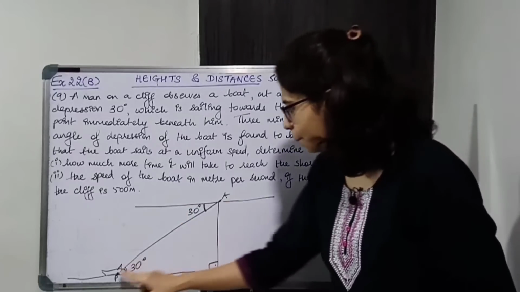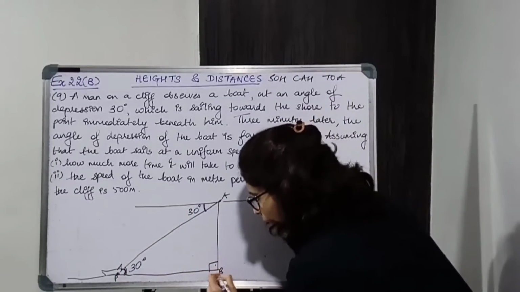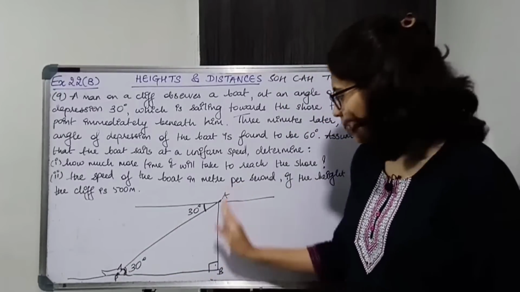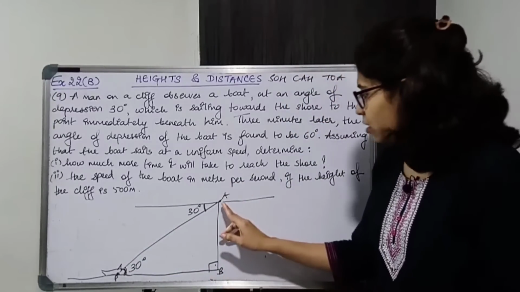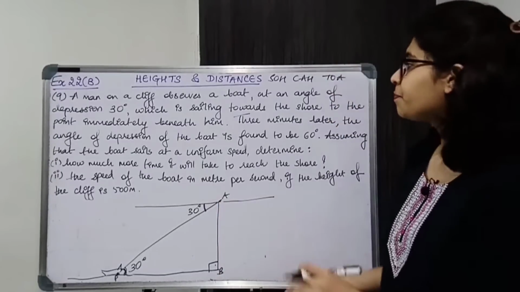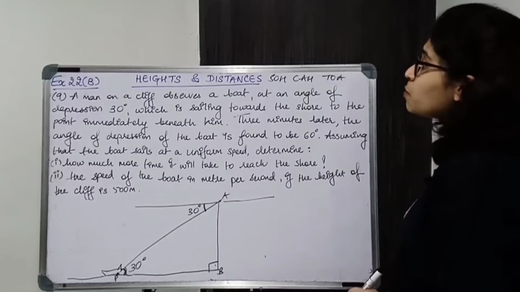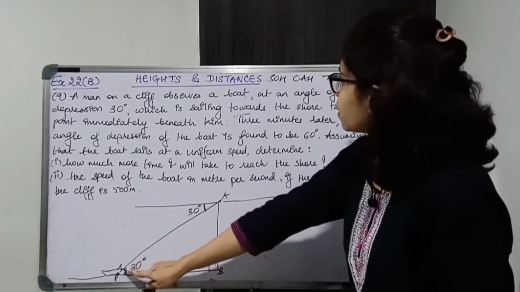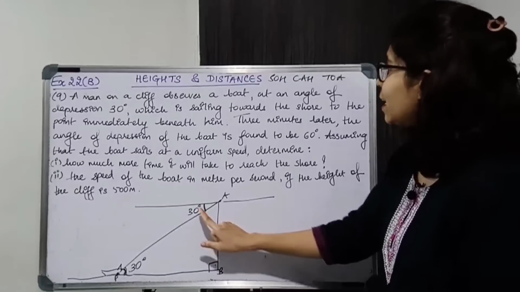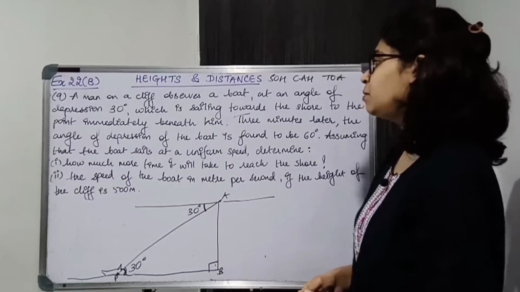So let this point be B. So angle APB is 30 degrees. AB is the cliff. So at A there is a man and B is the foot of the cliff. A man on a cliff observes a boat at an angle of depression 30 degrees which is sailing towards the shore to the point immediately beneath him.